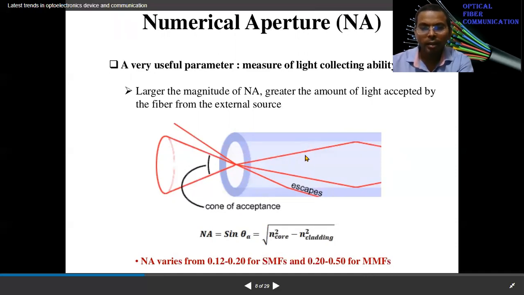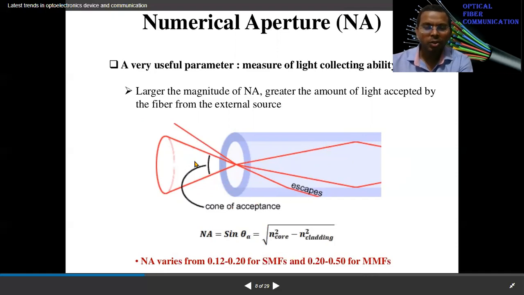Then the angle here is less than the critical angle, so it doesn't fulfill total internal reflection, and that light will not be guided inside the core. So all the light outside this conical area will vanish and will not propagate inside the core.